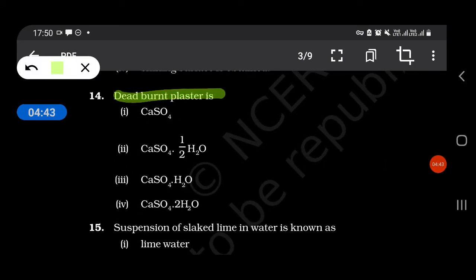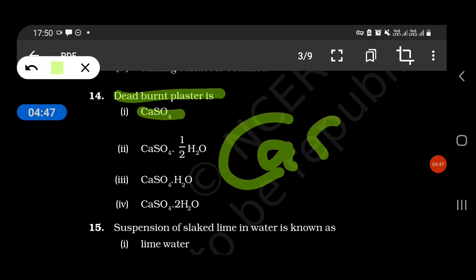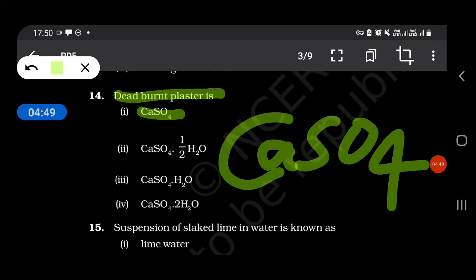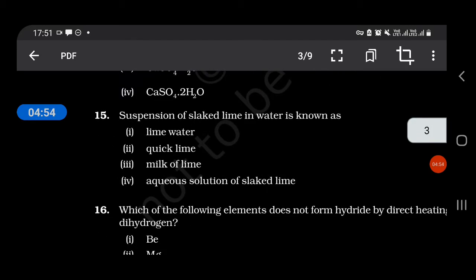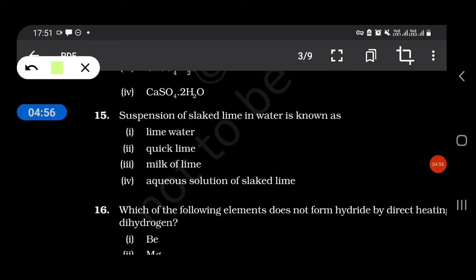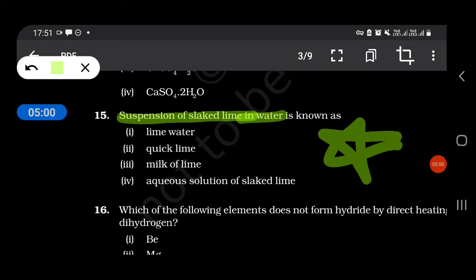Dead burnt plaster is CaSO4. When we remove water, then it is dead burnt plaster. Suspension of slaked lime in water is known as what? It is known as milk of lime.